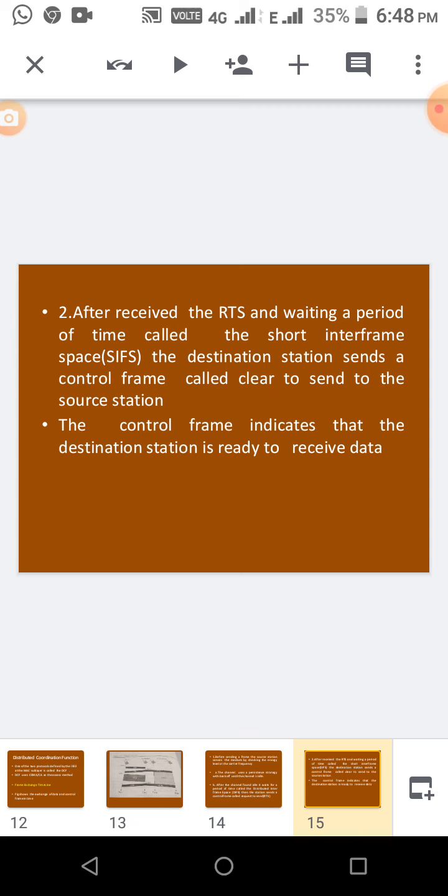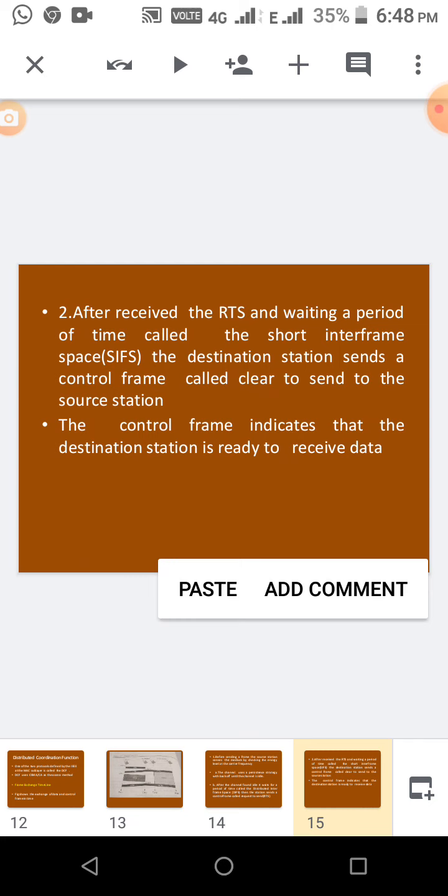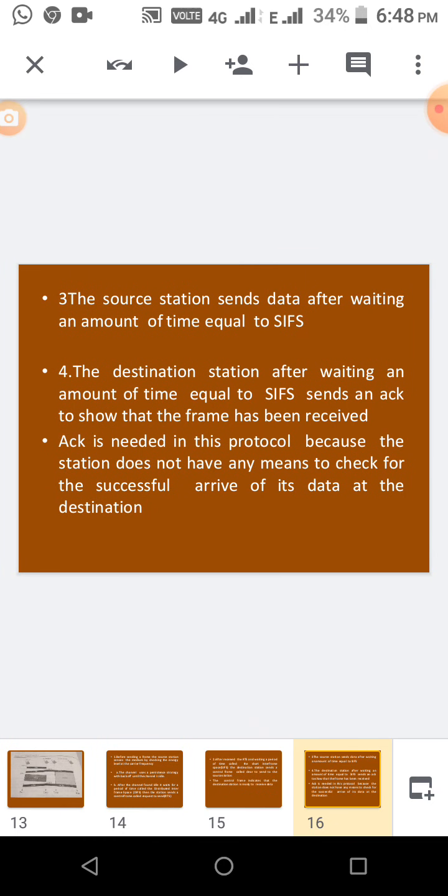After the destination receives the RTS, it also won't respond suddenly. It waits for some time called the short interframe space, SIFS. Then the destination sends a control frame, clear to send, CTS, meaning it is ready to receive. Then the source also waits for an amount of time equal to SIFS, and then it sends the data.